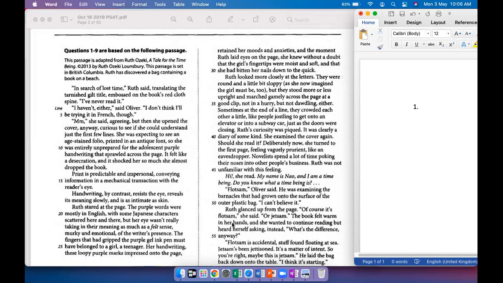This is surprising because when you imagine Ruth reading that page, you imagine her trying to understand the meaning of the words which are written there, but rather she's more interested in the person who has written them, right? So this line number 21, which says her eye wasn't really taking in the meaning of the words as much as a felt sense of the writer's presence, right?